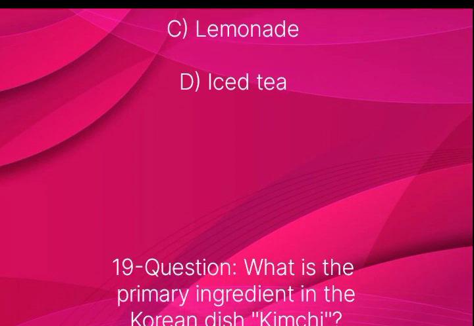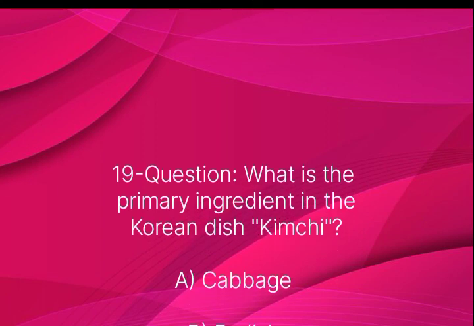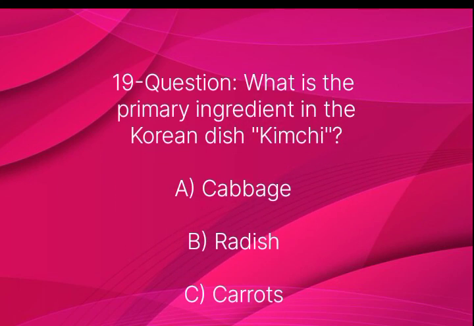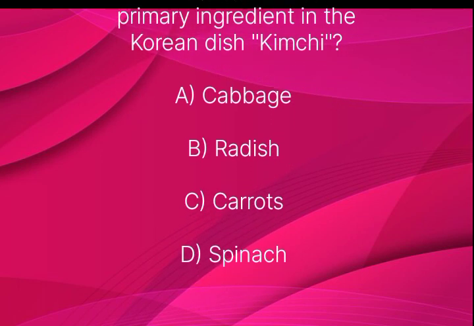Question number 19. What is the primary ingredient in the Korean dish kimchi? Option A cabbage, B radish, C carrots, D spinach.